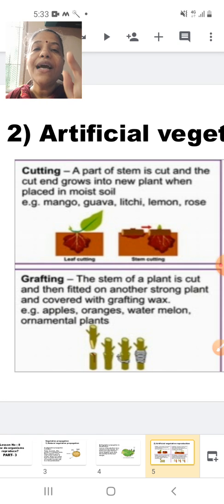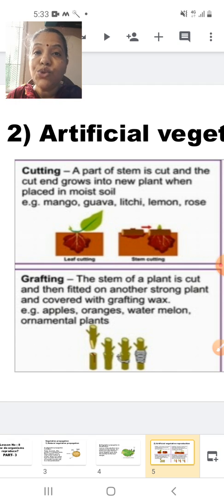But plant B has a very good productivity. That means the fruit is very tasty or the flower is very beautiful. So we are talking about the productivity. But it has a weak root system, so the absorption of water and all is causing a problem.